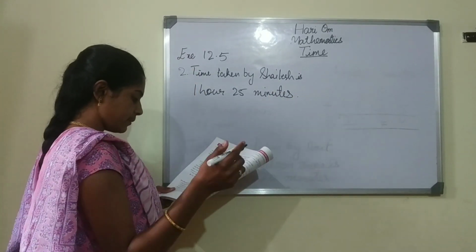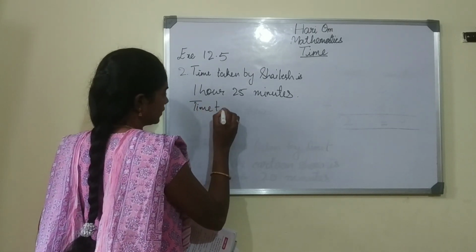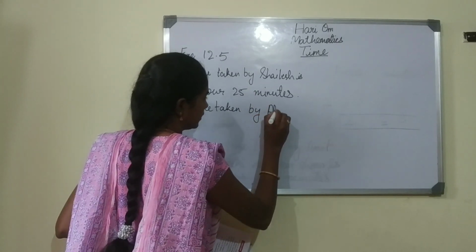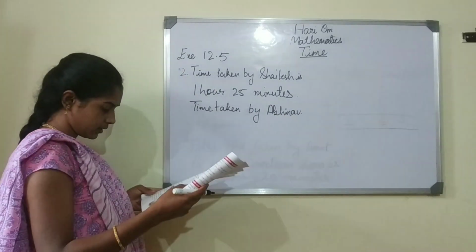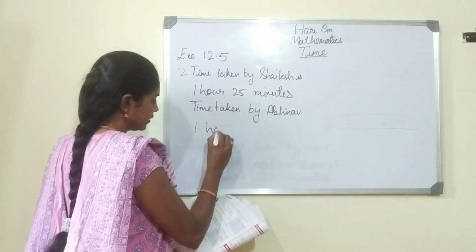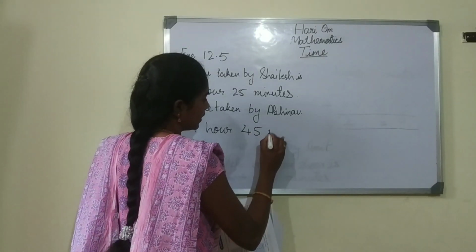Okay, and time taken by Abhinav. Abhinav, how many hours, children? 1 hour 45 minutes.